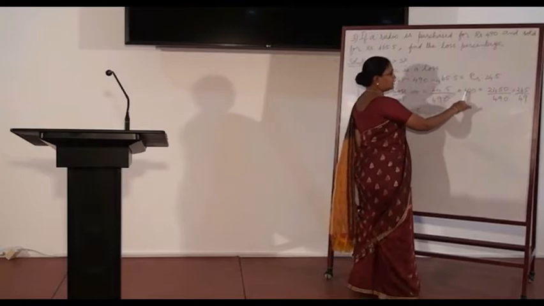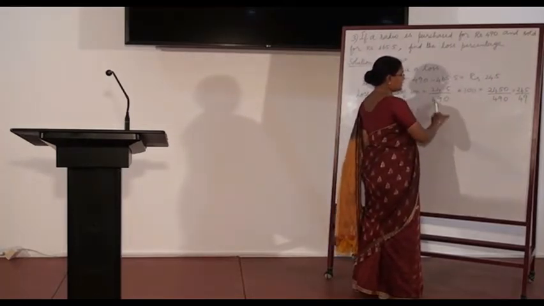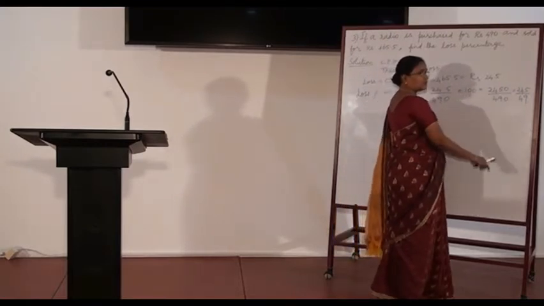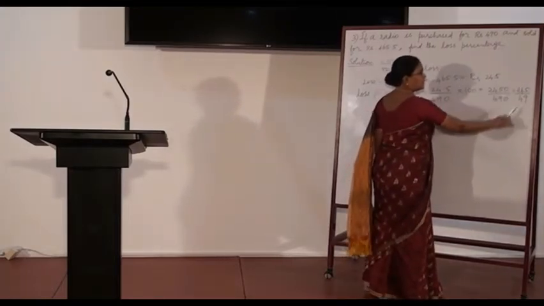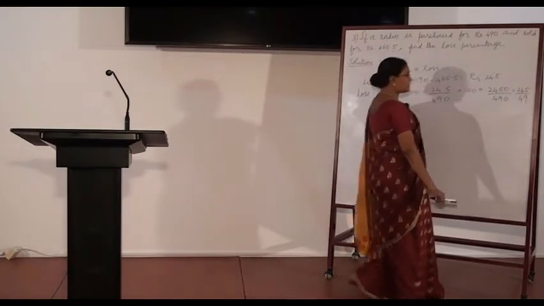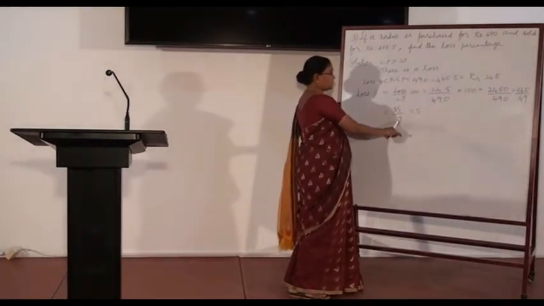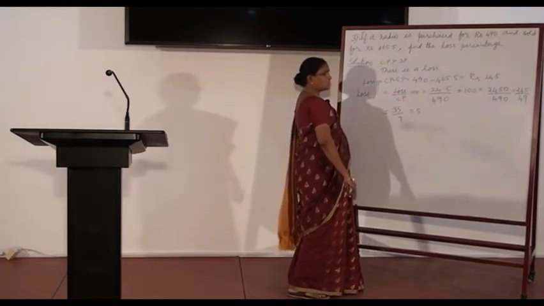24.5 into 100 is 2450. Denominator is 490. Cancelling one zero in both the numerator and denominator, we get 245 by 49. Again both numerator and denominator are divisible by 7. On simplification we get 35 by 7, which is 5. Therefore the loss percentage is 5.